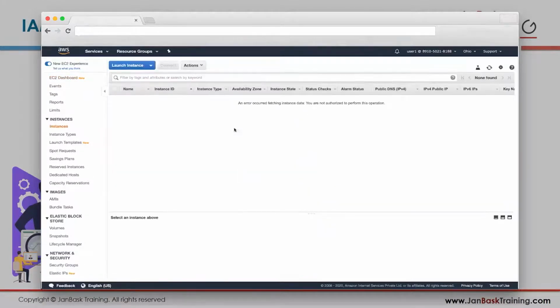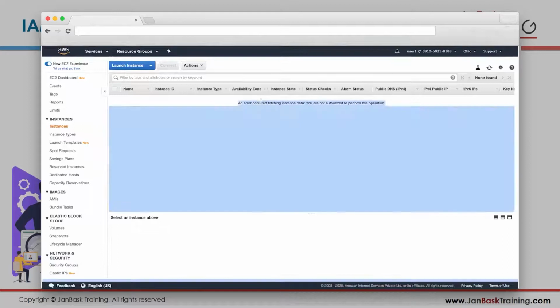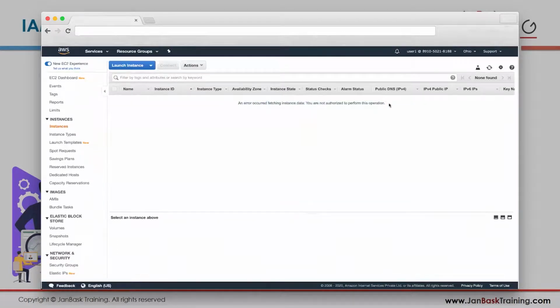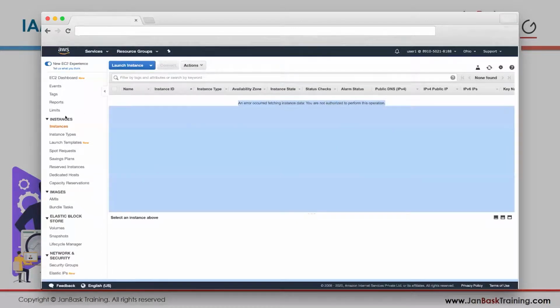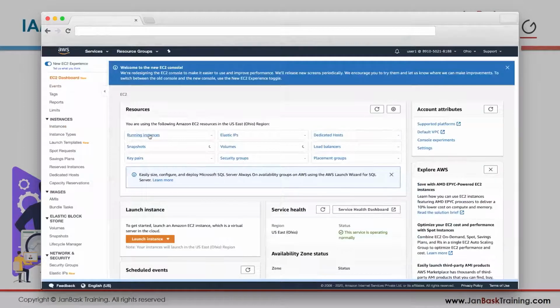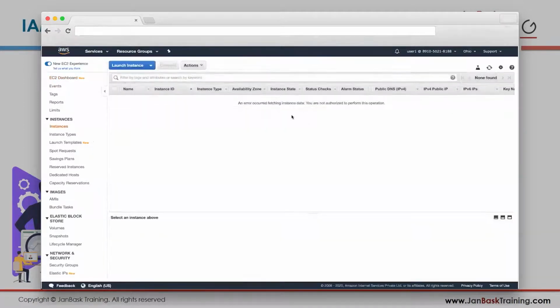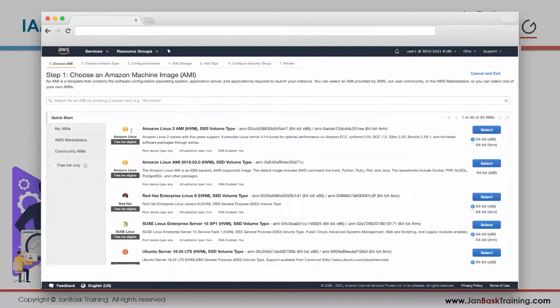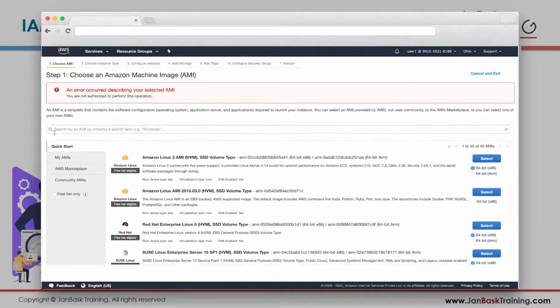Let's see, an error occurred: you are not authorized to perform this operation. So as soon as you removed that permission from his user, you're getting an error. If I go to the dashboard again, or to running instances, I will get an error again. Maybe if I try to launch an instance, it will let me go till the end, but still, you're not authorized to perform this operation. You will get errors.